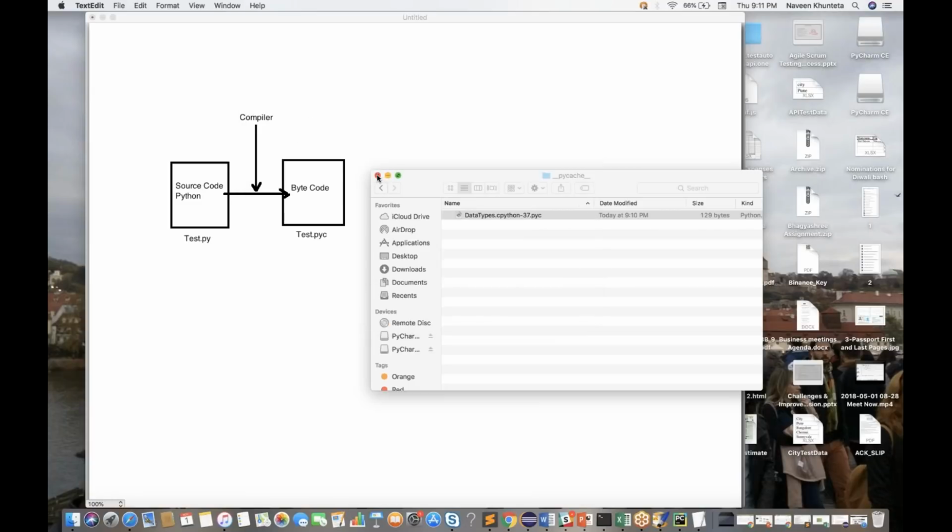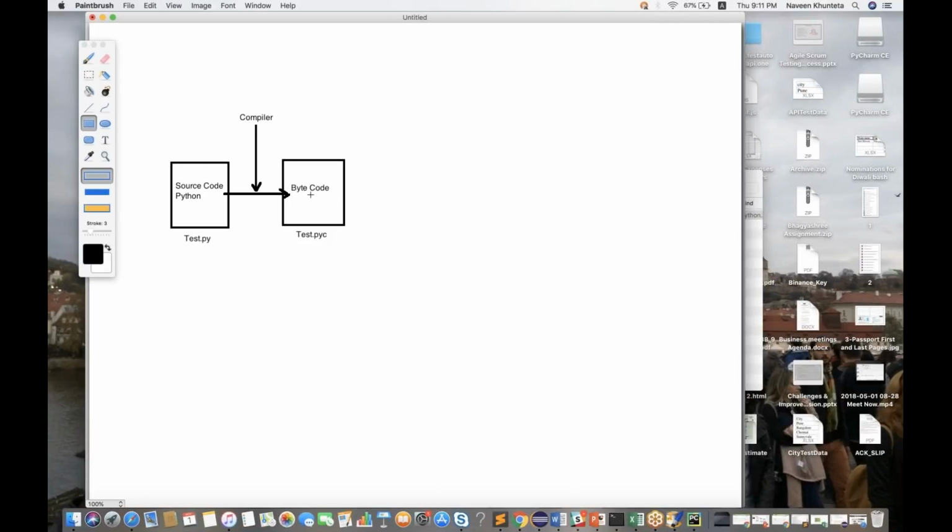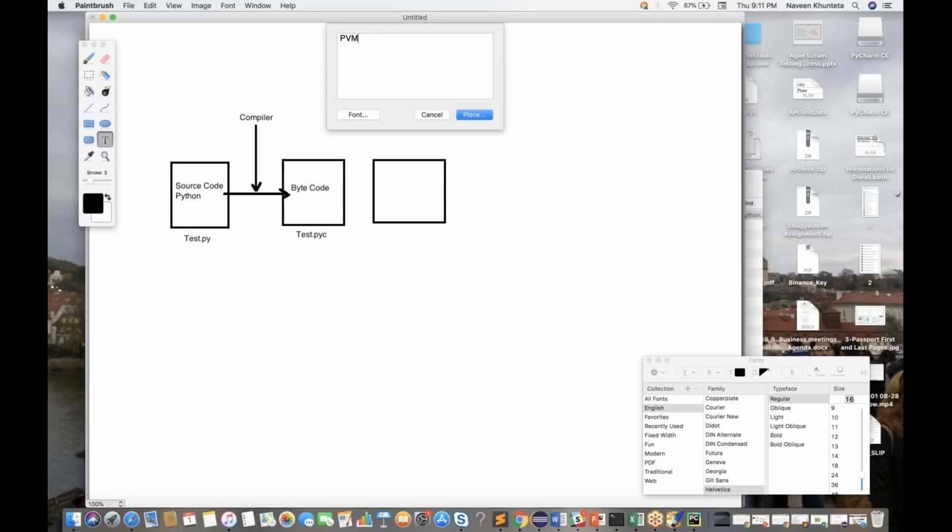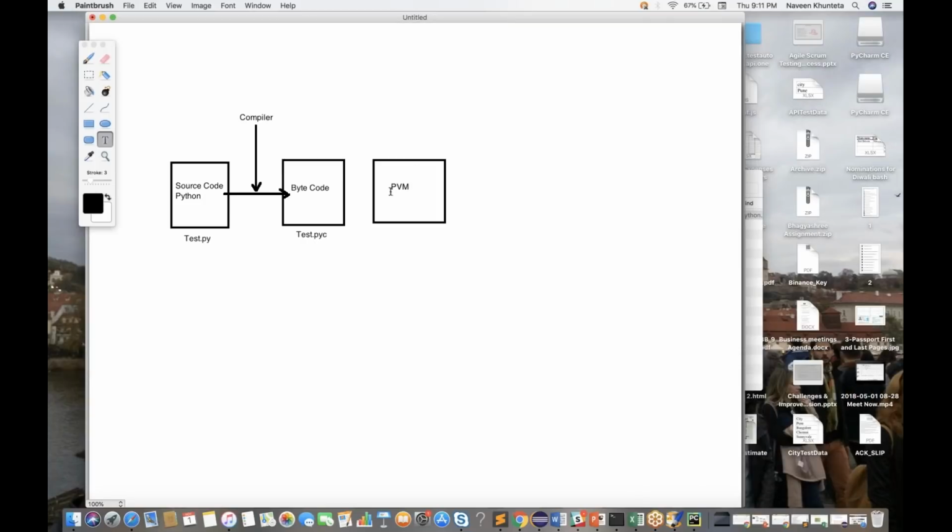Now the interpreter, what exactly will it do? The interpreter will convert this bytecode with the help of the Python virtual machine, and then it will execute this particular .pyc file, right? So one entity is there that is called the Python virtual machine, PVM. PVM will read this particular bytecode, and that is called the interpreter. The interpreter will read this bytecode, and then it will execute your program.